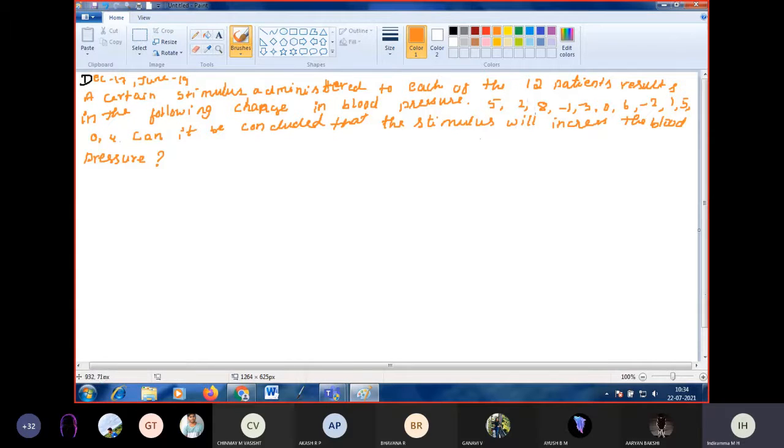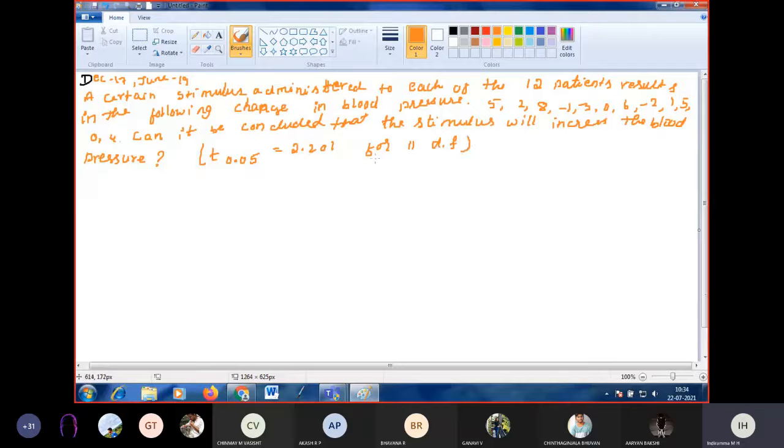So they are given that the T value at the 5% level of significance is 2.201 for 11 degrees of freedom.